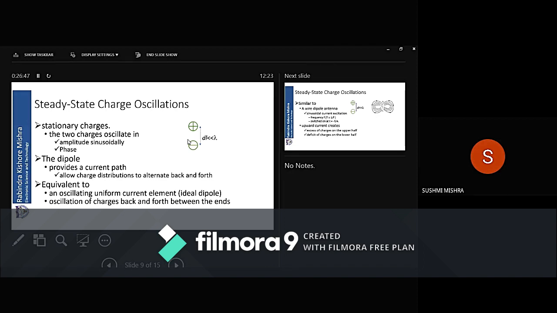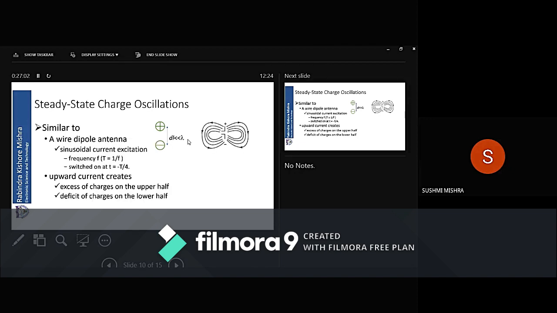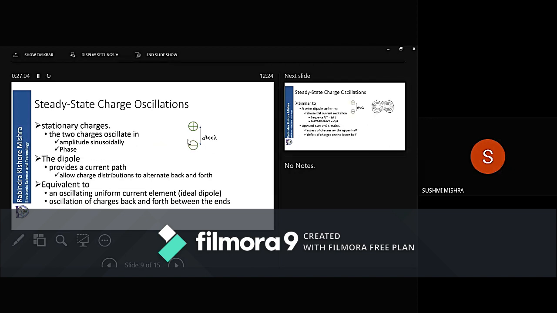The lower one similarly is minus 5. So when the upper one is plus 5, the lower one will have minus 5.